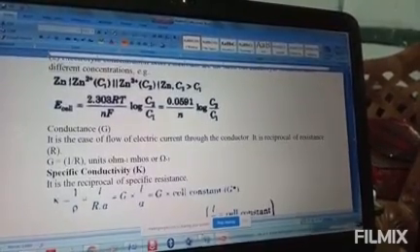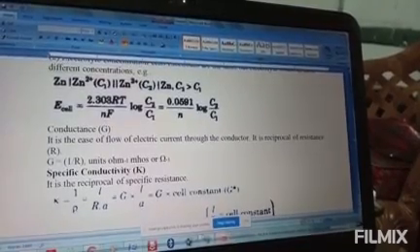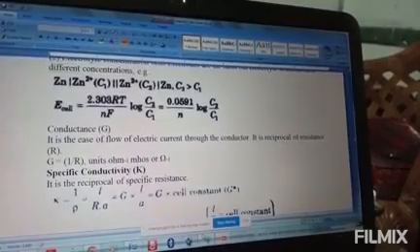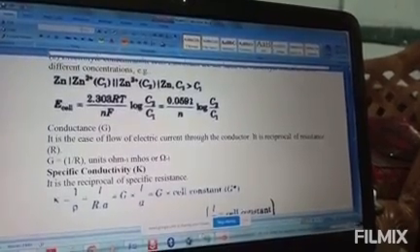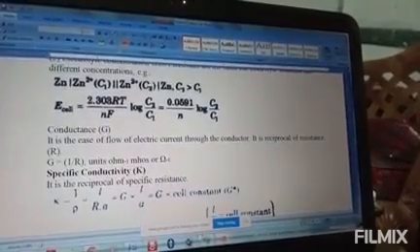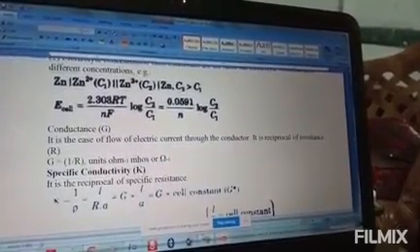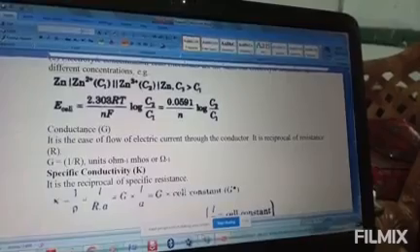Clear? So sometimes we may be asked whether the reaction is spontaneous or not. If the question asks whether the reaction becomes spontaneous or not, then you need to find out E naught and delta G standard. If delta G standard becomes negative, that means the reaction is spontaneous. If not, the reaction is non-spontaneous. So like this one we need to check it.